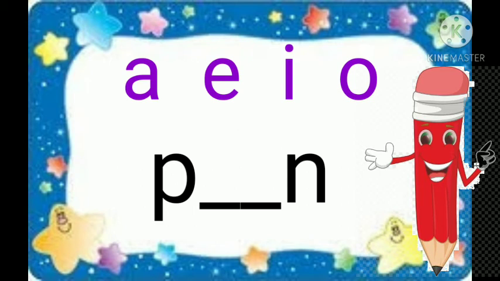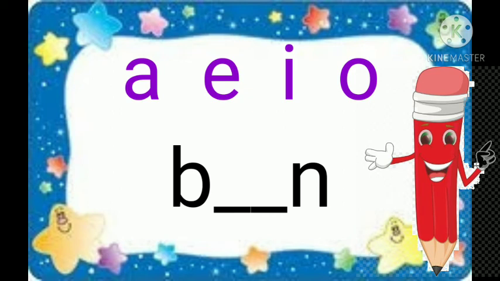Listen carefully. Pan. Pan. Pan. What short vowel sound is missing? It's the letter A. You are right. Let's read it again. Pan.